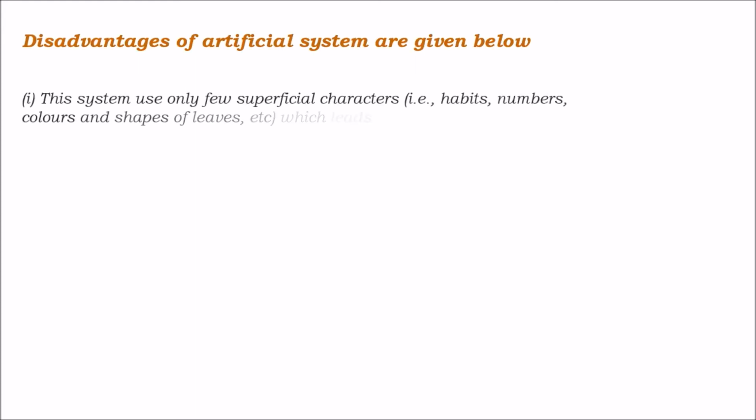Coming to the disadvantages of the artificial system. This system uses only a few superficial characters, that is habits, numbers, colors and shapes of leaves, etc. So what happens when we use only these superficial characters?